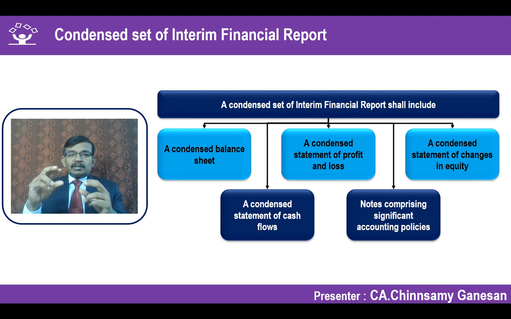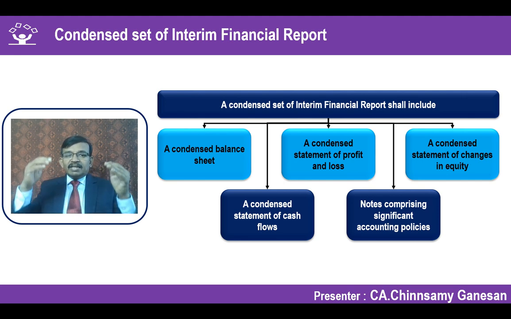For example, what is your current asset, what is your non-current asset, can be in condensed form. You can have current liability, non-current liability, and equity in condensed form in the balance sheet. In the profit and loss account, you can give a condensed form of revenue from operations, total expenses, profit before tax, and provision for tax.